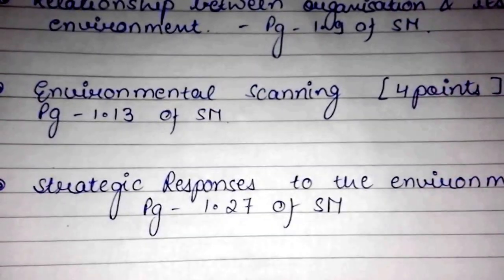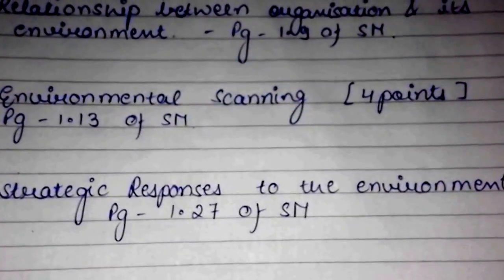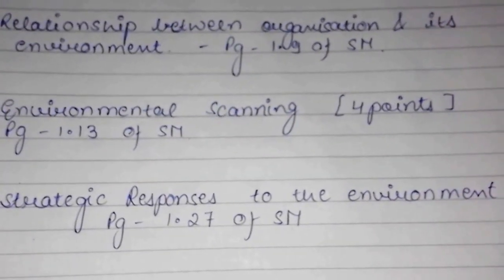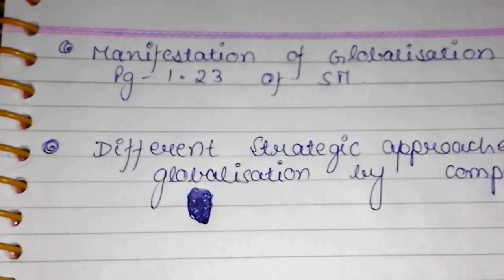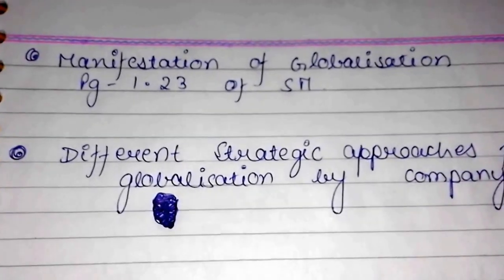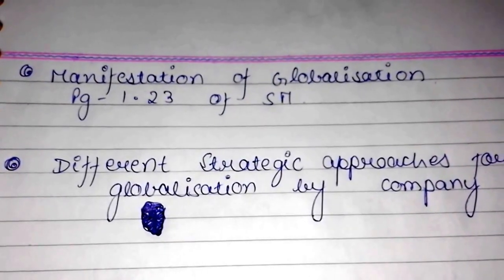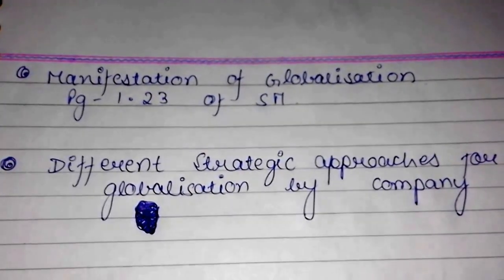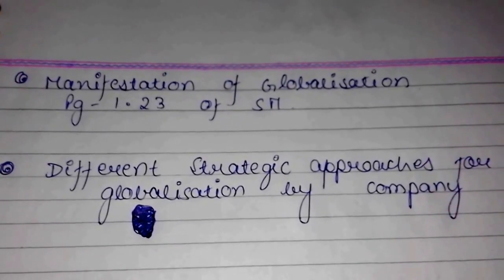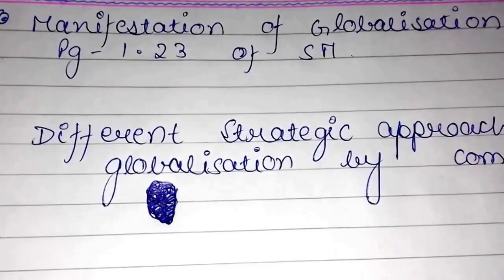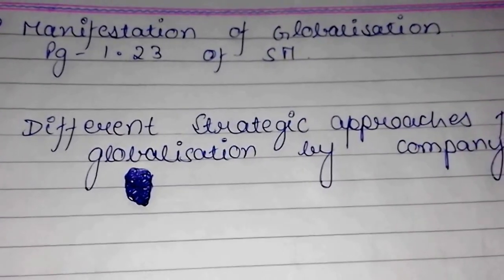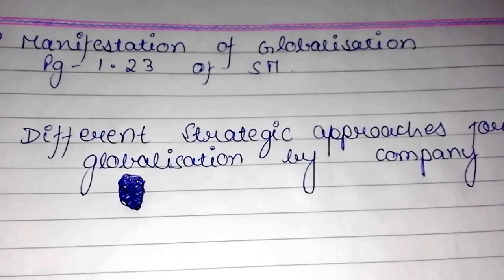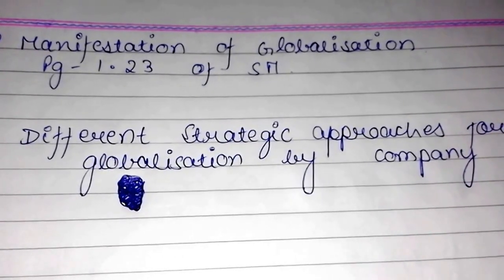Question 7 is strategic responses to the environment. It can be found on page number 1.27 of the study material of SM. Question 8, manifestation of globalization. It can be found on page number 1.23 of the study material of SM. Question 9, different strategic approaches for globalization by the company. Its answer can be found in the practice manual as question 5, and its approaches are multi-domestic strategy, global strategy, transnational strategy.